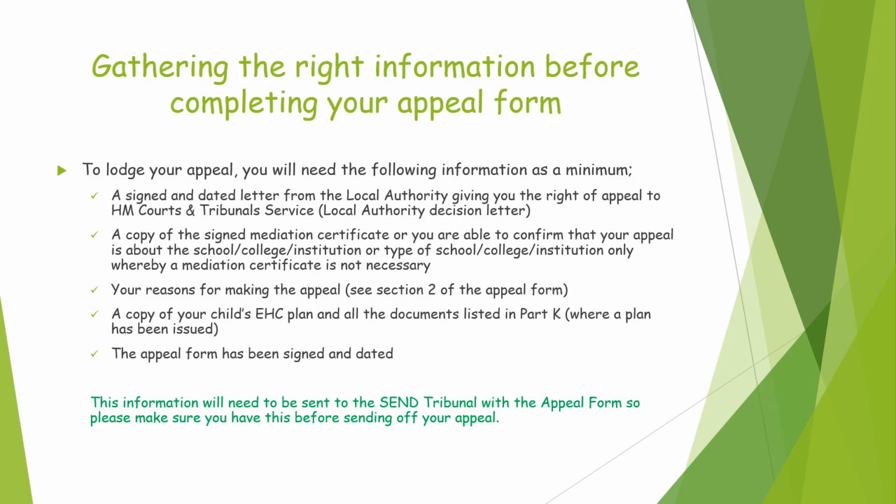Gathering the right information before completing your appeal form. To lodge your appeal, you'll need the following information as a minimum: a signed and dated letter from the local authority giving you the right of appeal, a copy of the signed mediation certificate, or if you're able to confirm that your appeal is about the school or college or the type of school or college only, whereby a mediation certificate isn't then necessary. Your reasons for making the appeal, and that will be Section 2 of the appeal form, and a copy of the child's EHC plan and all the documents listed as Part K of the plan if an EHC plan's been issued.